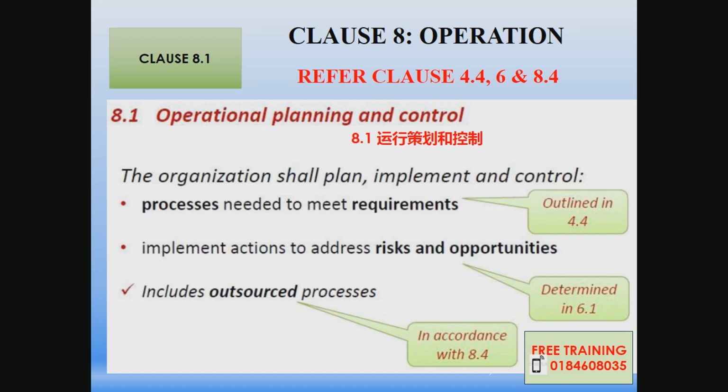Implement actions to address risk and opportunity, including outsourced processes. So you need to plan. Example, you have received the PO, so you need to create an SO, sales order. Some use a quality plan. You check through the quality plan, what action you need to do.